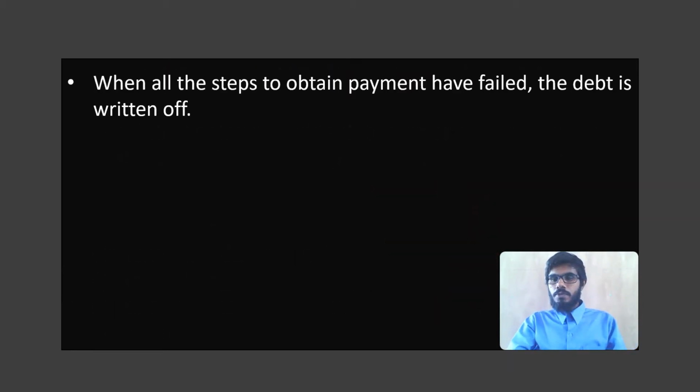Now there are steps that we'll have to follow before we actually decide that a debt is indeed bad or irrecoverable. For example, when the payment is delayed by a customer, we'll call them and we might inform them first, maybe a phone call. Then we will write to them informing, and then if still payment is pending, we might send a warning letter. Then we might also charge interest for the overdue period. If all of these steps are followed and still we fail to collect the debt from the customer, then we decide that it is a bad debt.